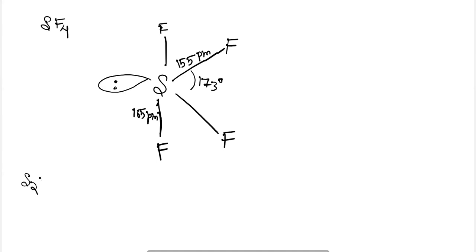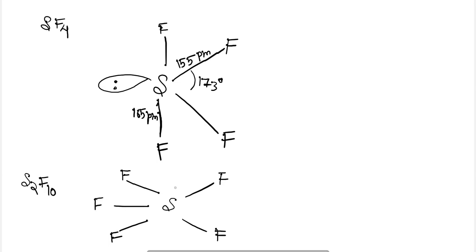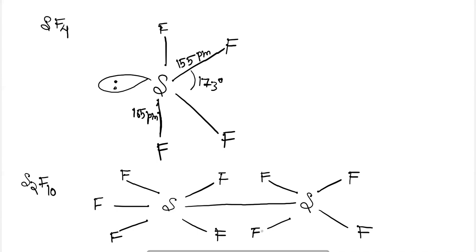Next is your S2F10, the pentahalide, which is formed by sulfur only, and that is also a very special compound. S2F10: here four fluorine atoms will be connected to one sulfur, forming a square planar shape, and then that particular sulfur will be attached to another sulfur, which again is connected to four square planar fluorines, and one fluorine at their extreme ends. So this is the structure for your S2F10.